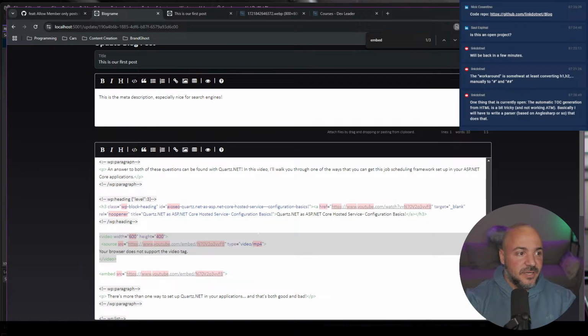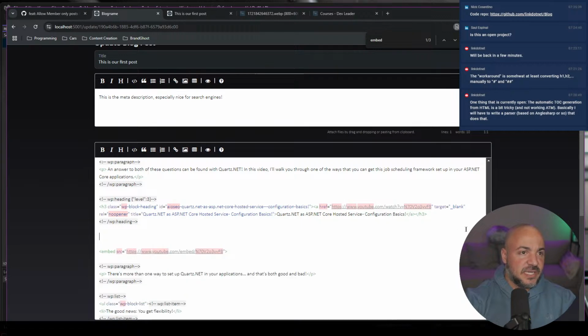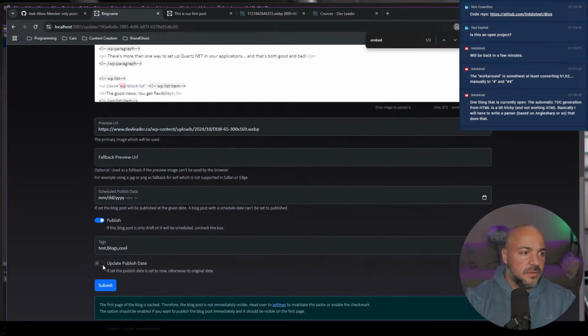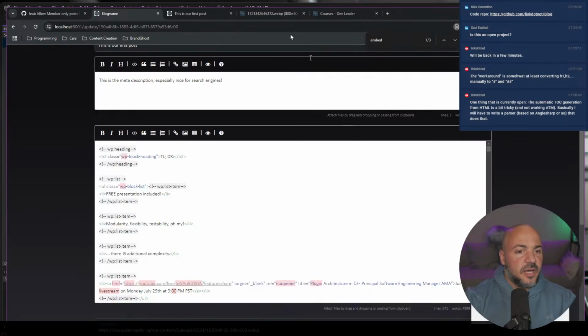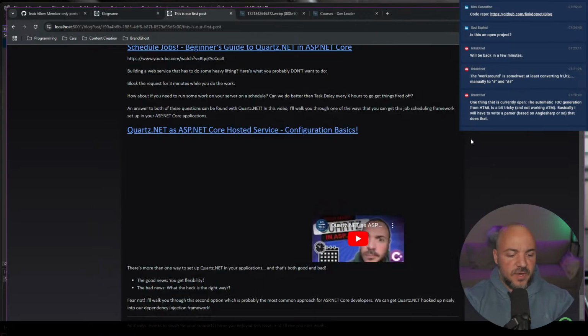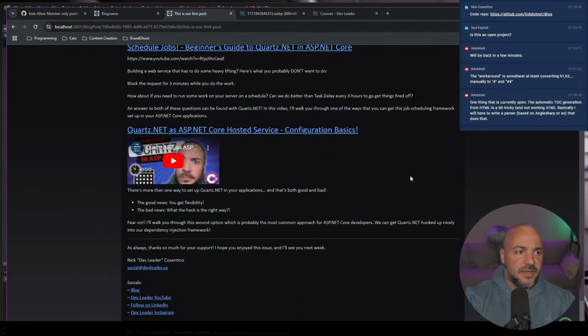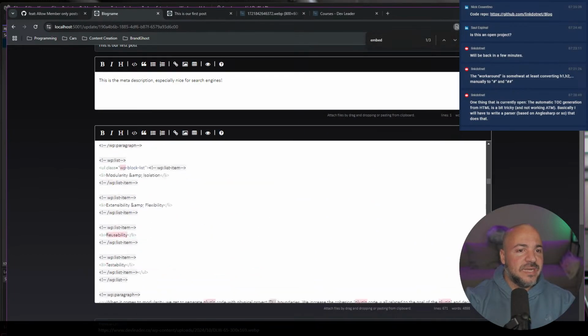So, if I take this out, oh, one sec. Okay, I remember we had to actually go get the embed link. So let me take this one out and save it. Make it visible immediately. It's cached, right? So we want to bust the cache. If I refresh this one, does the video go away? No, so that's good. I got the right one, the one we need to use.